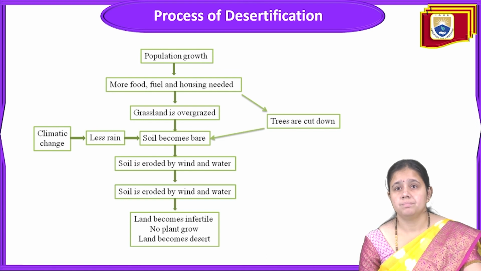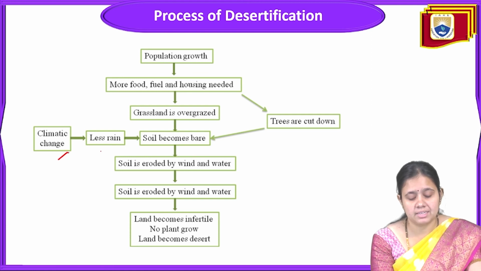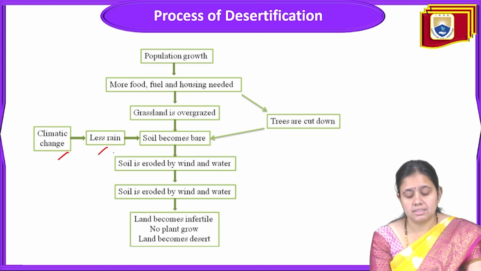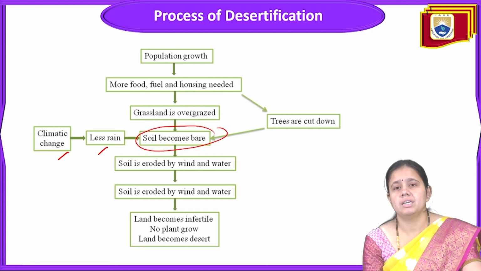What will happen with more population growth? The demand for food, fuel, and housing increases, shelter will increase, and then grassland is overgrazed, and after overgrazing the soil becomes bare. The next one is climatic change. Less rain causes the soil to become bare again, and then the soil is eroded by wind and water.